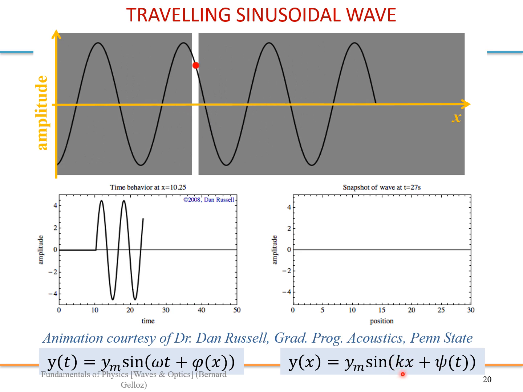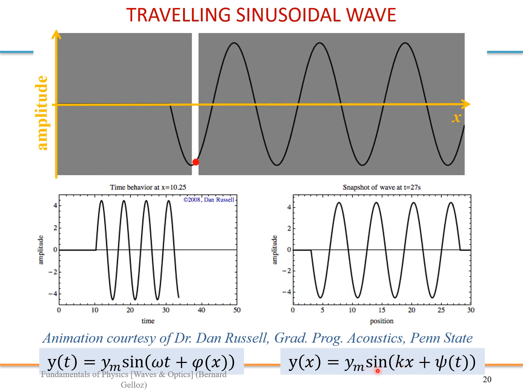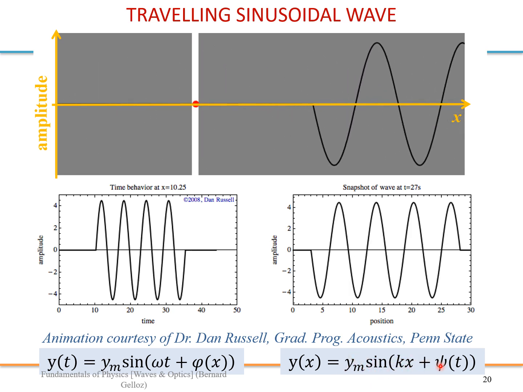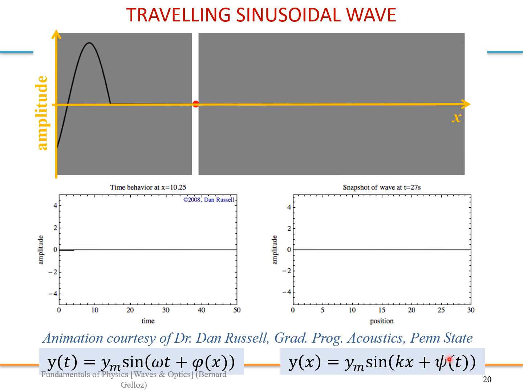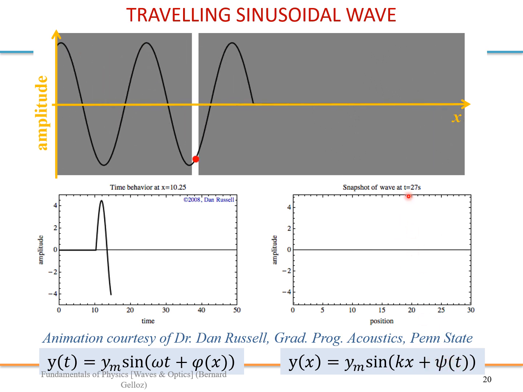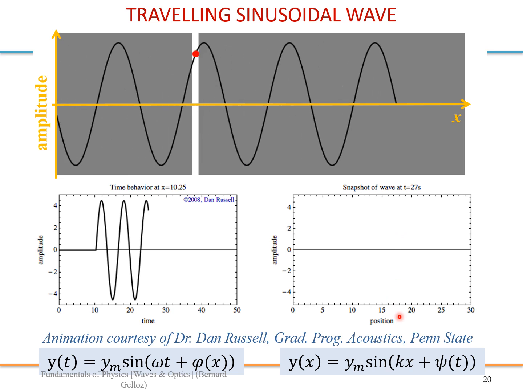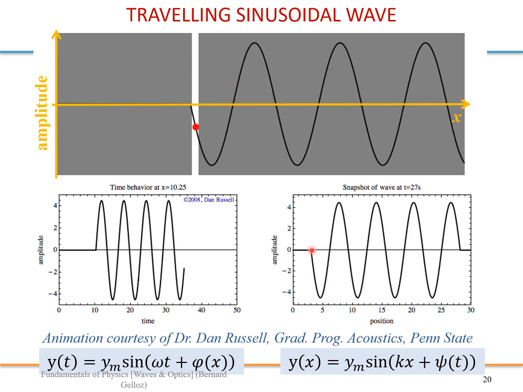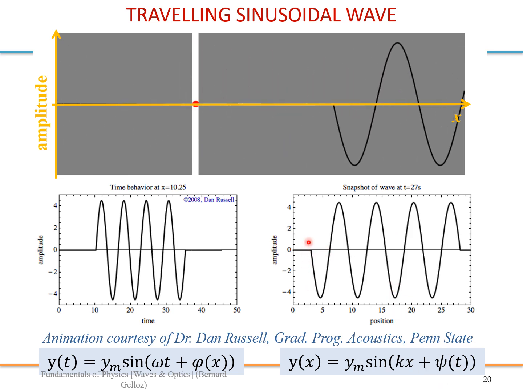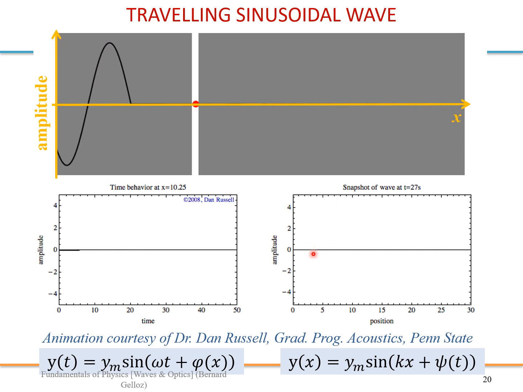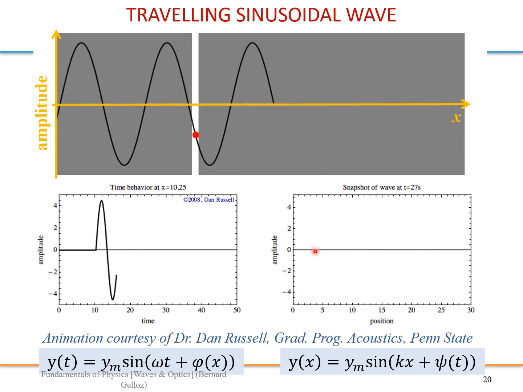So you can write it as ym sine of kx plus a phase shift that will depend on time. The phase shift just represents the value that you have at x equals 0 here, for example.